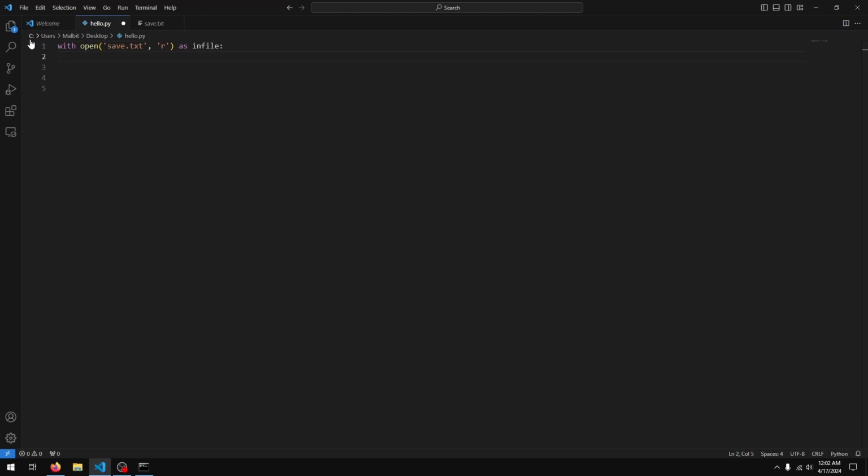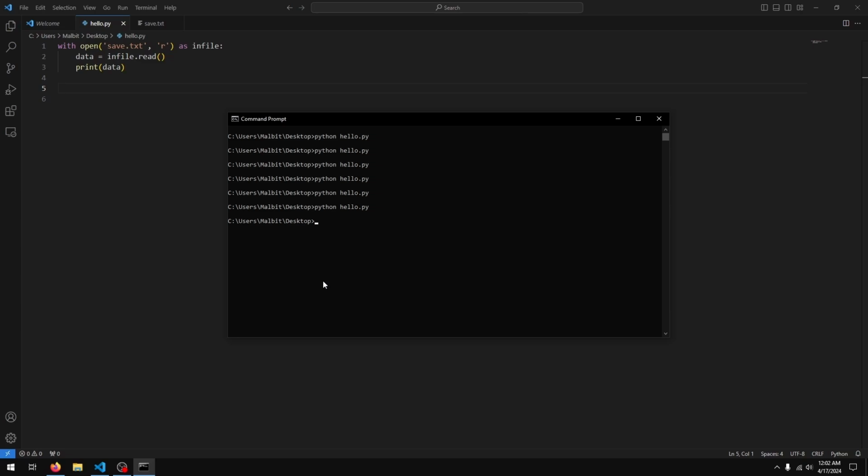And down here, whatever we want to do with the file. So I'll just say data equals in file.read, like we saw in the last lesson, and print data. The cool thing about this method is we don't actually need to close the file after we are done with it. The with statement will automatically open and close the file for us once it's done working with it.